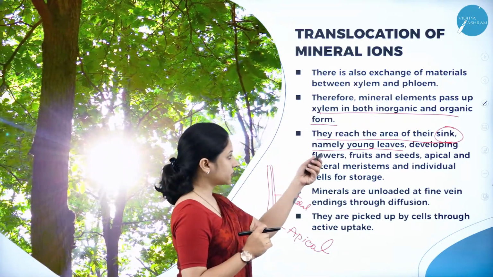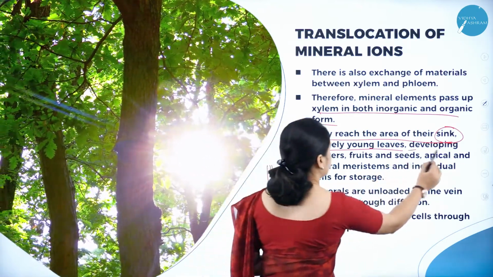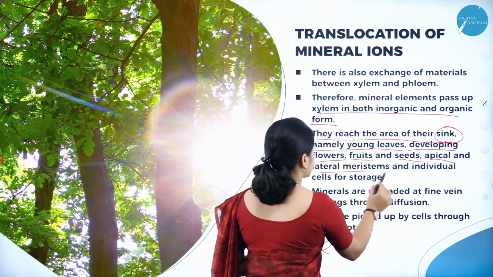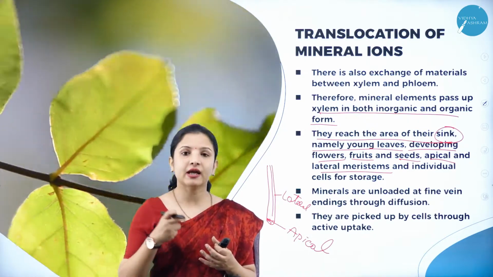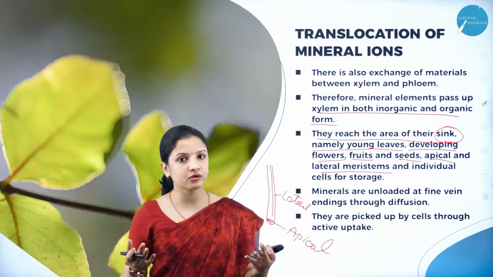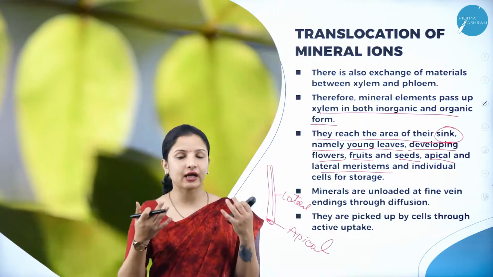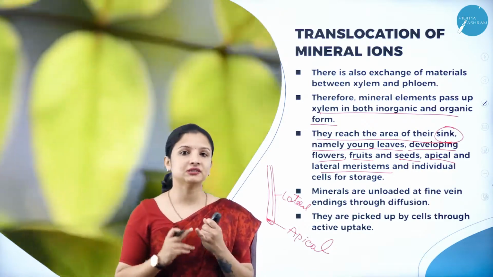So they travel to the sink, namely the young leaves, the developing flowers, fruits, seeds, and the apical and lateral meristems, because all these are growing regions. Young leaves have to mature. If they have to increase in their size and surface area, a lot of nutrients is required. So young leaf is a sink.